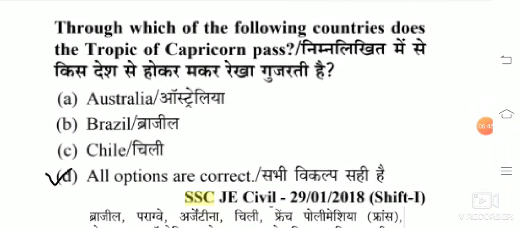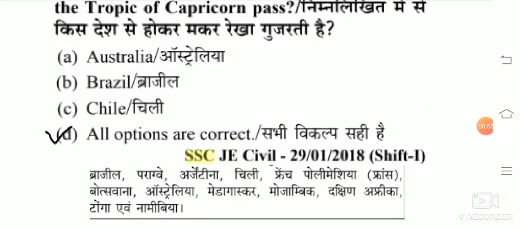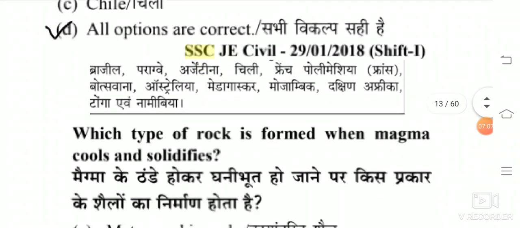Through which of the following countries does the Tropic of Capricorn pass? Options are Australia, Brazil, Chile, and many more like Paraguay, Argentina, Botswana, Madagascar, Mozambique, South Africa, Tonga, and Namibia.